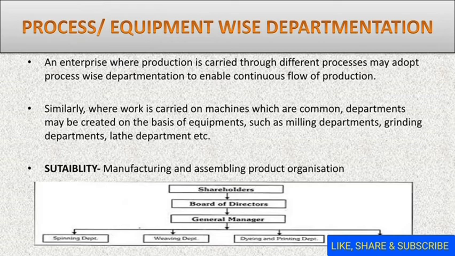Here you can see in the chart, I have divided the departments into spinning, weaving, dyeing and printing, and the last one is the packaging department. So it depends on the organization's activities and nature how many departments are required. It can be 4, it can be 5, it can be 2, it can be 3, depending upon the nature of the product.